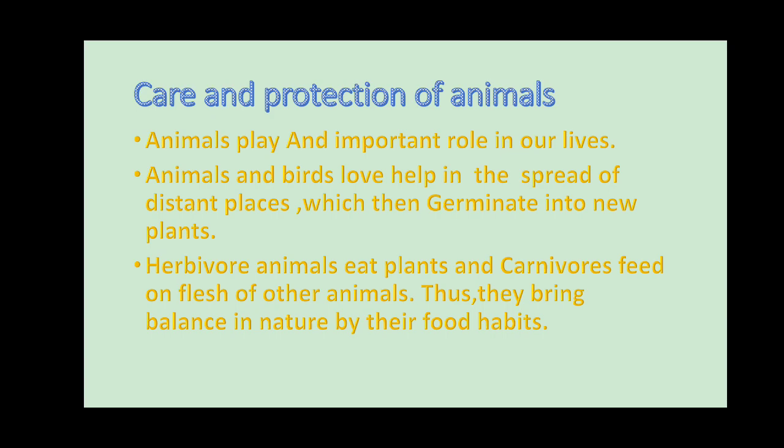Because some are eating plants and some are eating flesh, they are balancing nature unknowingly. Though they cannot think and do not have knowledge like us, in spite of that they help keep nature balanced.